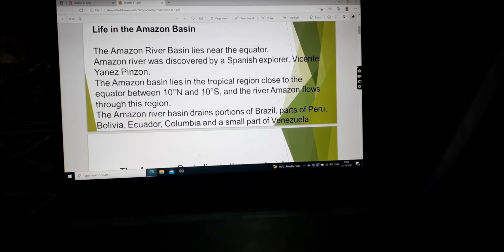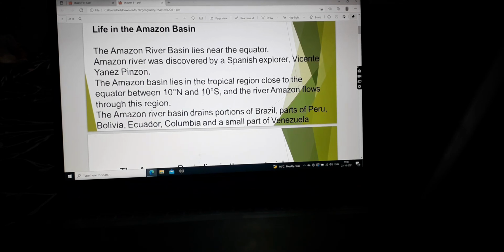So that means half of the Amazon is in the northern hemisphere and half of it is in the southern hemisphere. And the river Amazon flows through this region. That is the reason why this area is known as Amazon basin. Basin means you can say rivers.